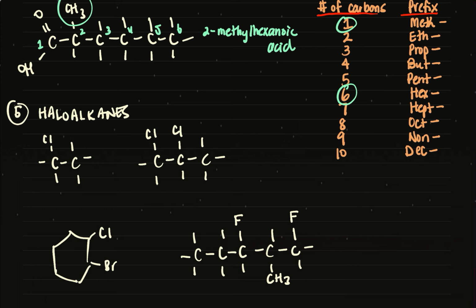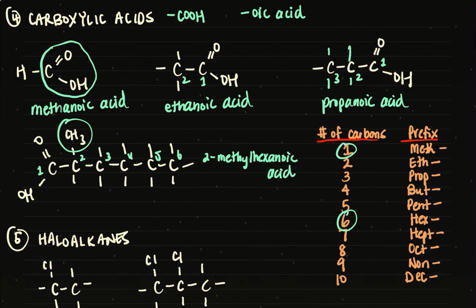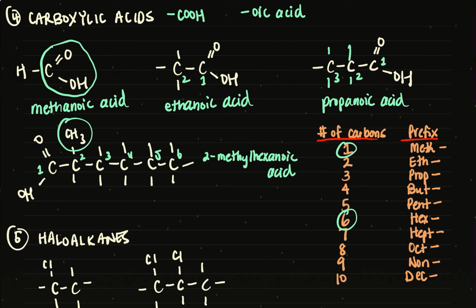Haloalkanes are alkanes that have halogens in them. Halogens are main group 7 on your periodic table. So elements like chlorine and iodine and fluorine and bromine, those are halogens. So if you've noticed, all the examples we've covered so far, we have changed the endings. So we've changed the suffixes to -al or -oic acid. For halogens, we keep the endings the same. So the ending will be -ane. The prefix will be different. So the prefix will be whatever this halogen is.